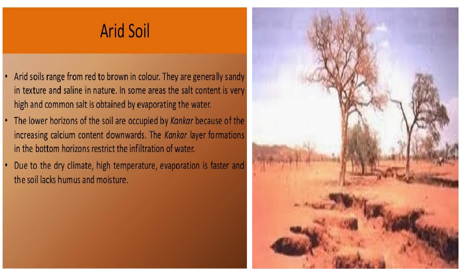Kankar means a layer of lime inside the soil. So the bottom horizons restrict the infiltration of water. Then whatever little rainfall these regions receive is stored in the upper layer of the soil, which is good for agriculture. After proper irrigation, these soils become cultivable. The reason is that even though the clay content is less, these soils can retain water.